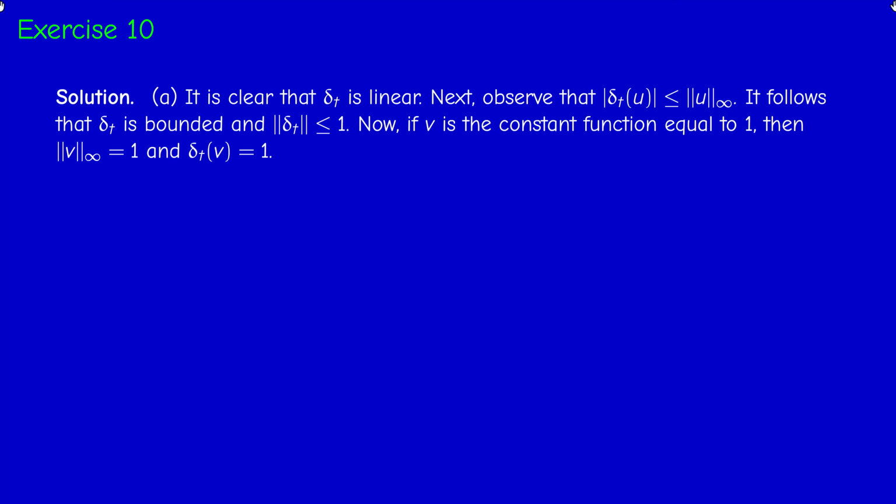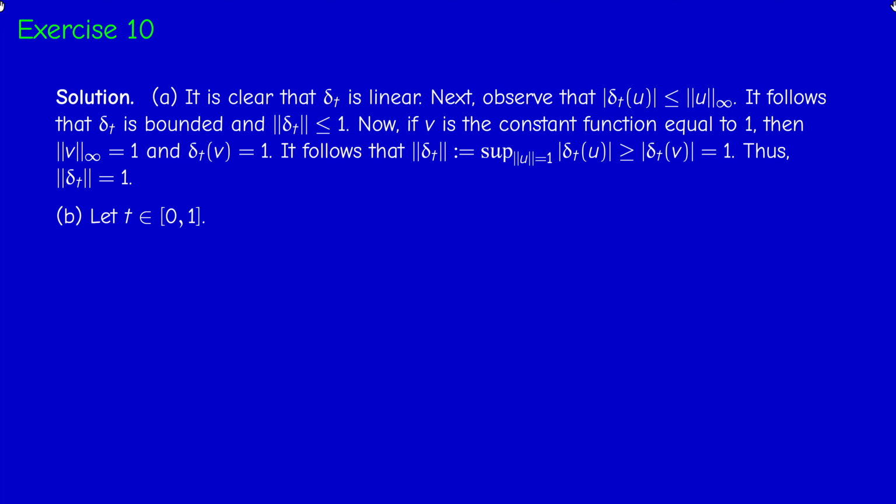But actually, the norm is exactly 1, because if you consider the constant function v equal to 1, then this function is in the unit sphere, and delta t at this function is just v of t, which is constant, so it's 1. Therefore, the norm of delta t, which is by definition the supremum of the absolute value of delta t on the unit sphere, is bigger than any value. In particular, the supremum is bigger or equal than delta t of v, because v is in the unit sphere, and this is 1. So actually, we have a double inequality and therefore equality. Second question.